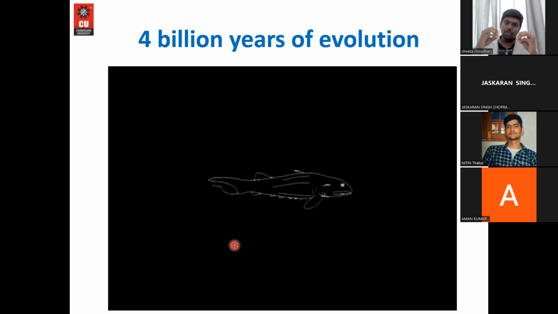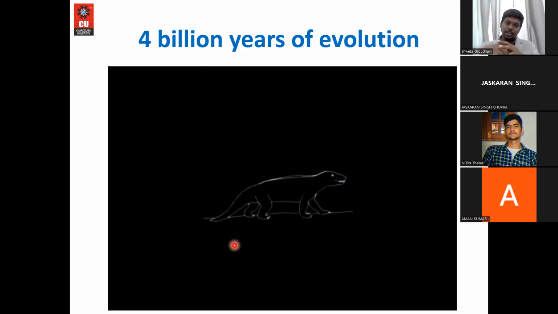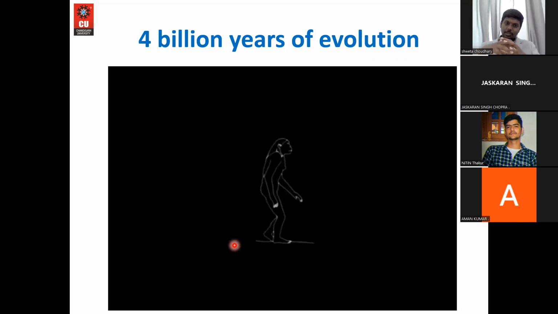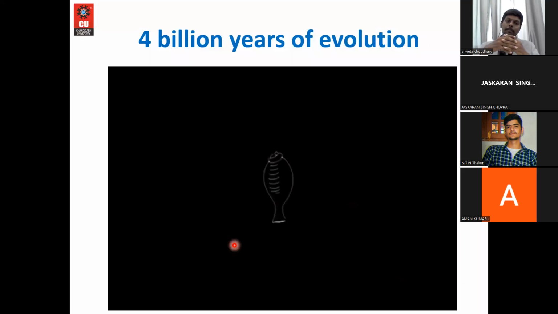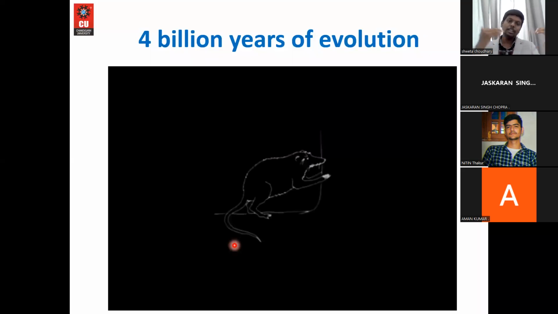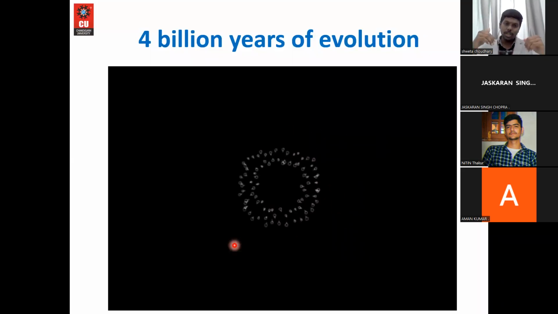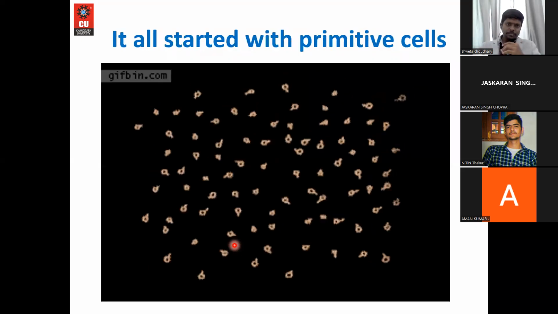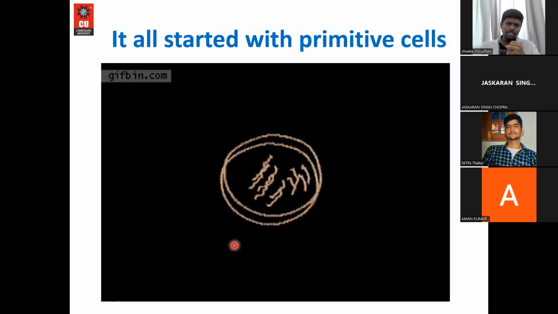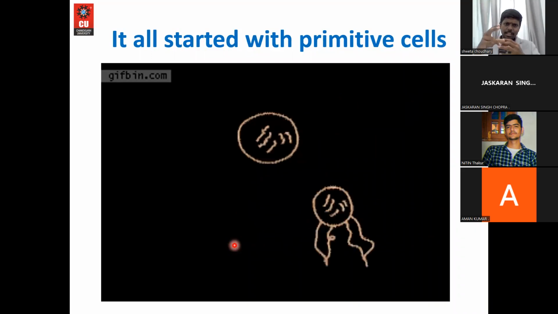So yes, the 4 billion years of evolution is a wonderful event to show us the things that happened in the past, and this is all because of eukaryotic cells. I want to tell again, I will show that in slow motion. See how these eukaryotic cells are dividing.